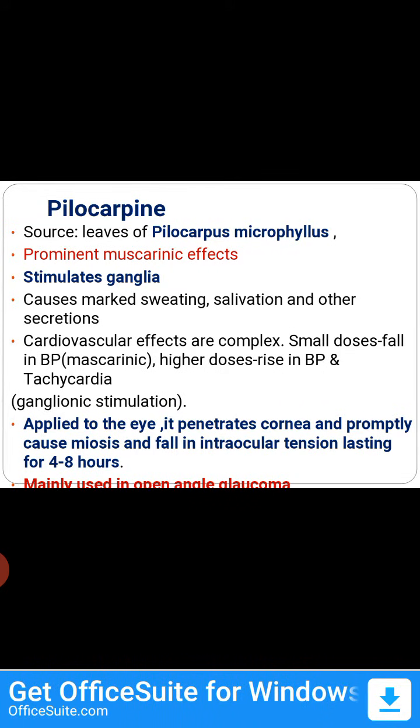Applied to the eye, it penetrates the cornea and causes miosis and a fall in intraocular tension. It is used in open angle glaucoma. In glaucoma there is optic nerve damage, and the intraocular tension will also be high. So how do we reduce the intraocular tension? Either by increasing the drainage of aqueous humor or by decreasing its production. This drug usually increases the drainage of aqueous humor. That's why it is used in glaucoma.